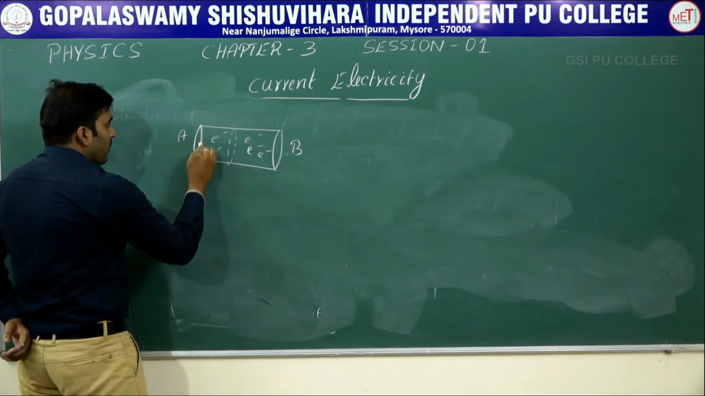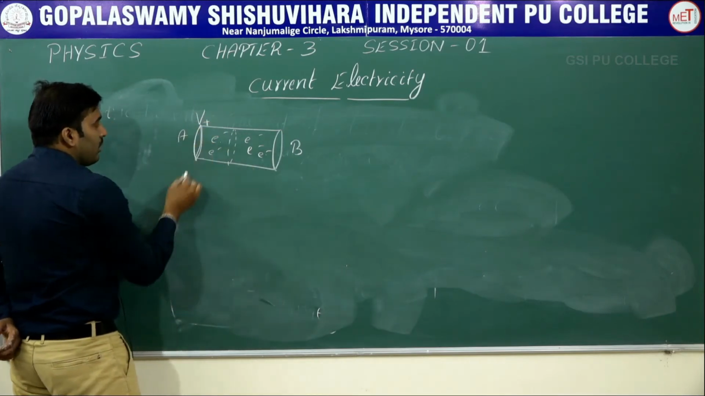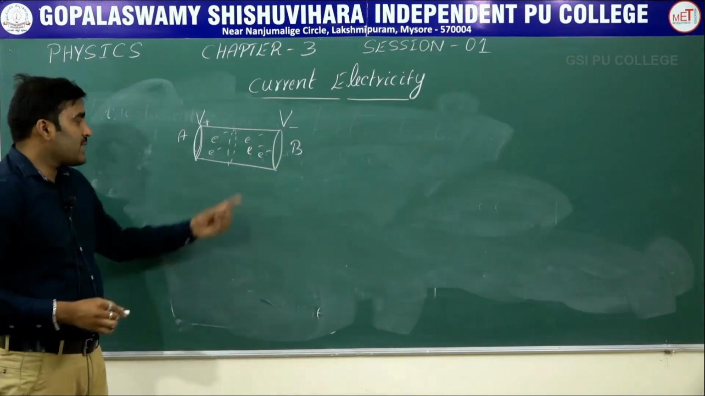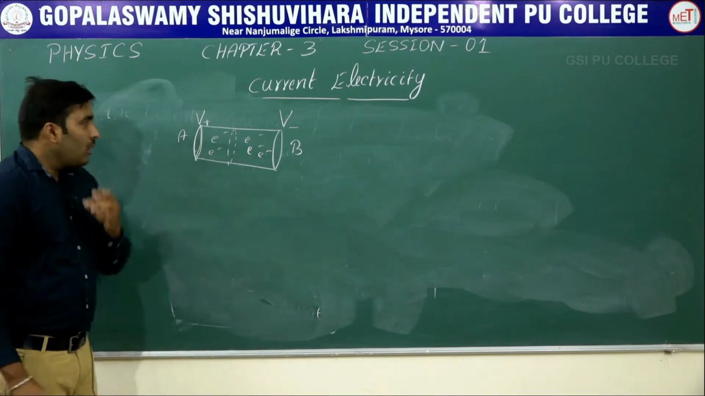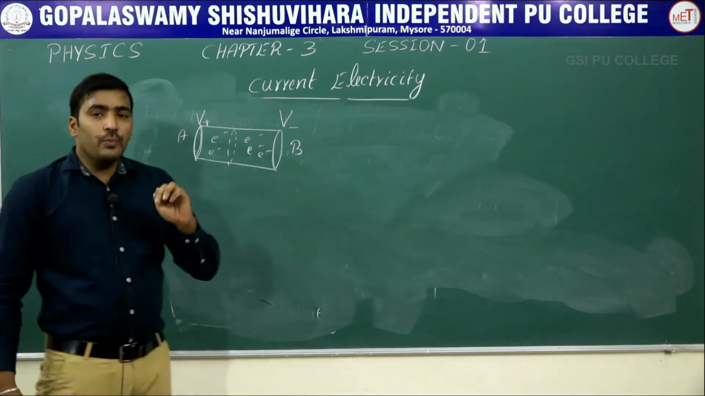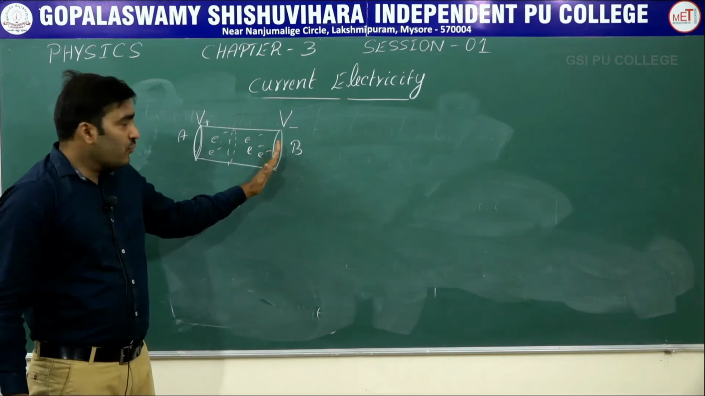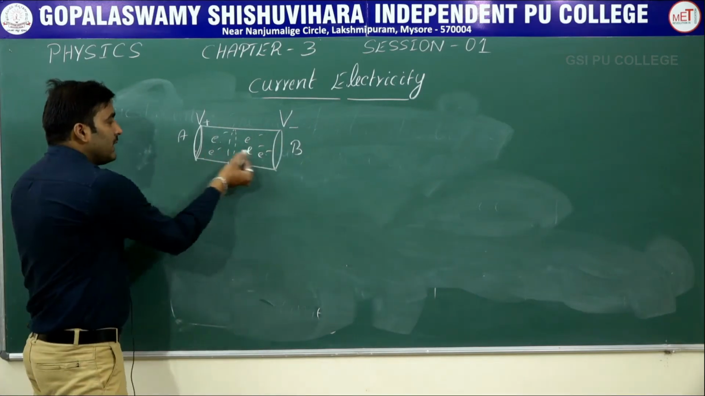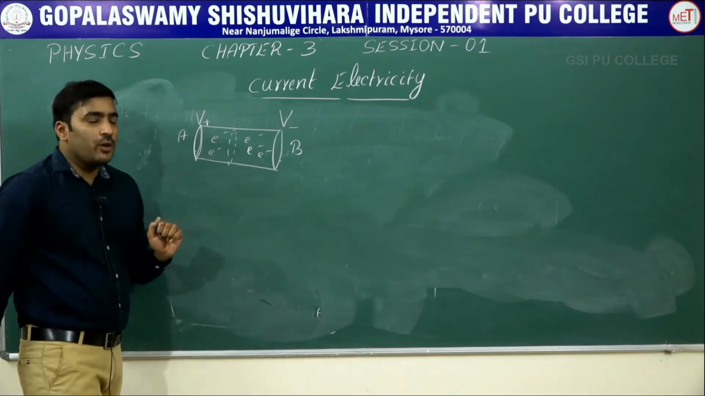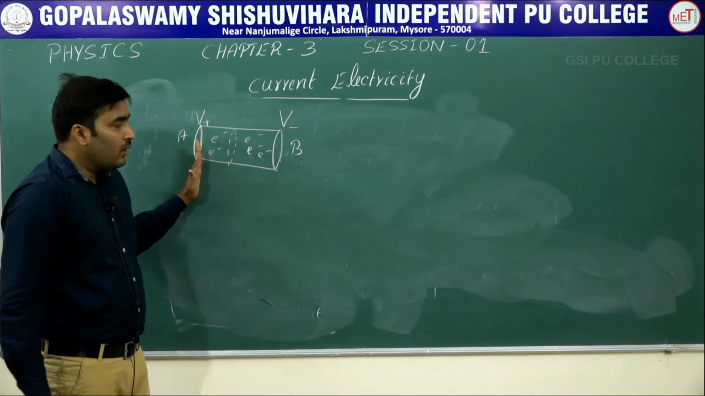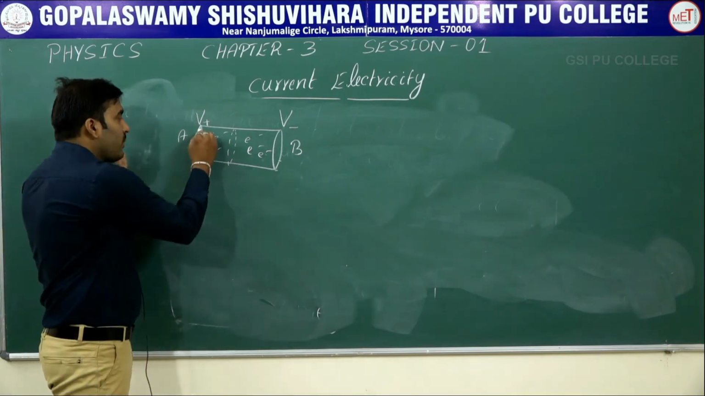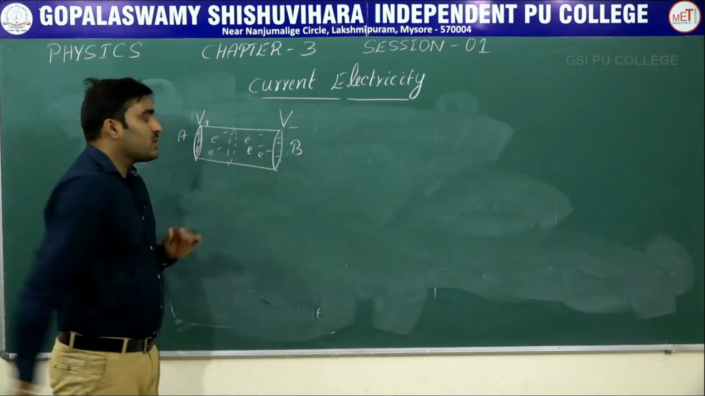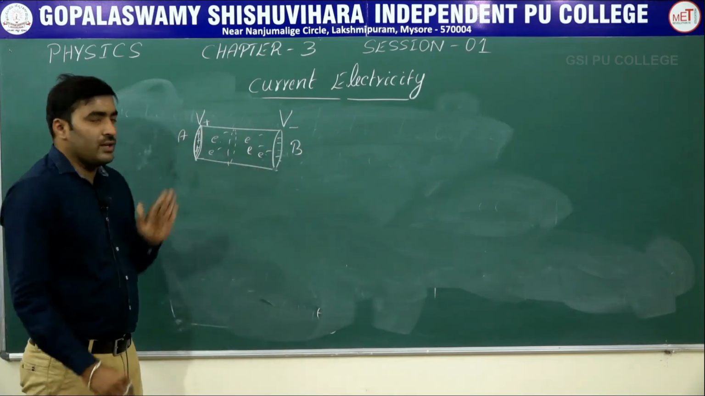If we have a positive potential at this end and negative potential at the other end, then only the charges can move. So in order to make these charges flow in a conductor, the very important thing is, there must be a potential difference between the two ends of a conductor. So I told you that a positive charged plate is attached to end A and a negatively charged plate is attached to end B, so that there is a potential difference.